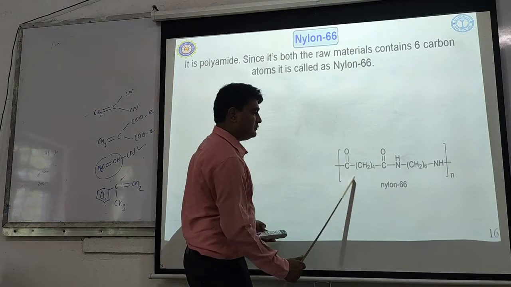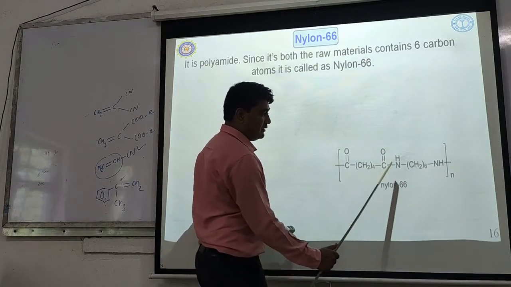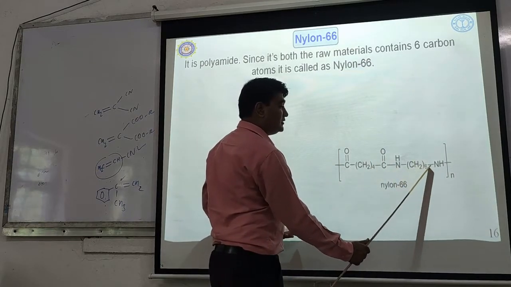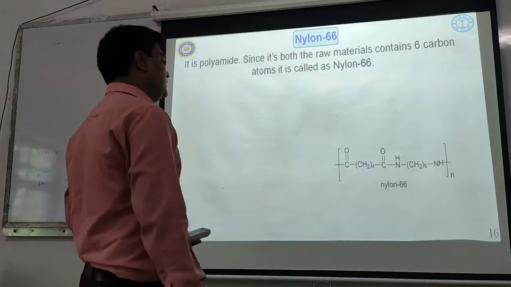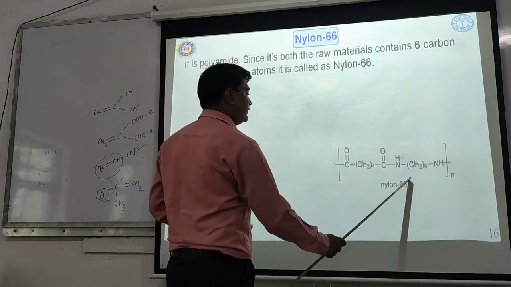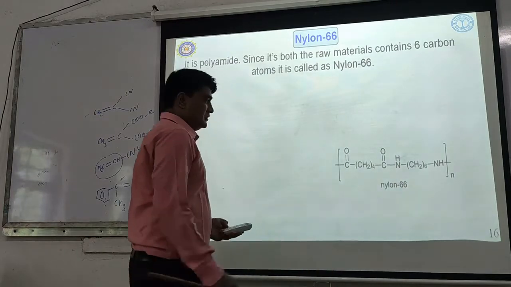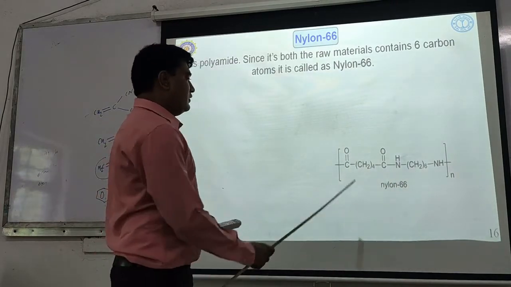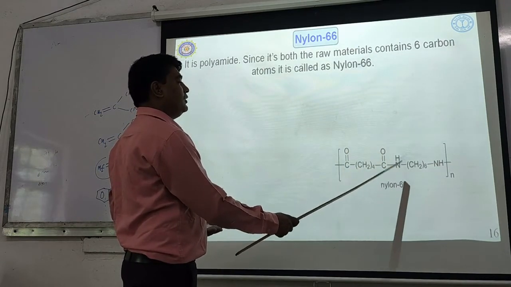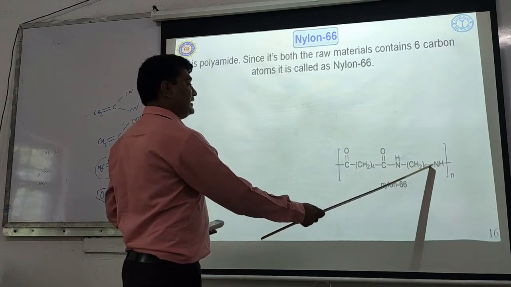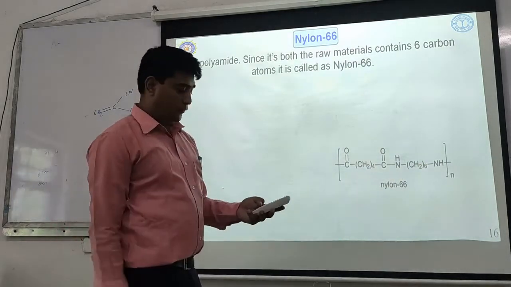So the first starting material has 6 carbons, then here CH2 6 times means 6 carbons. So the second starting material also contains 6 carbons. So since 6 carbon, it is called nylon 6,6. This is the structure of nylon 6,6: C double bond O, CH2 by 4, C double bond O, NH, CH2 by 6, NH, in polymeric form.